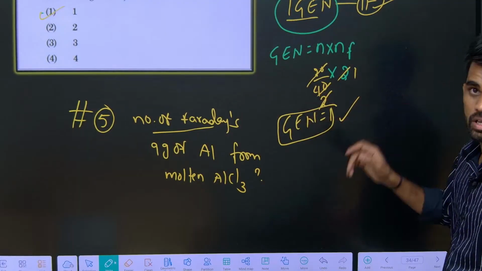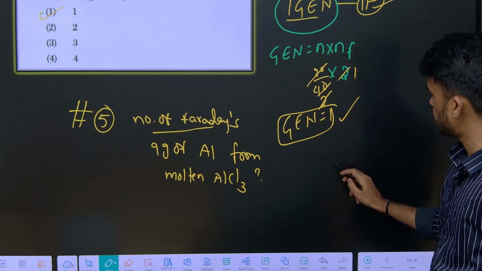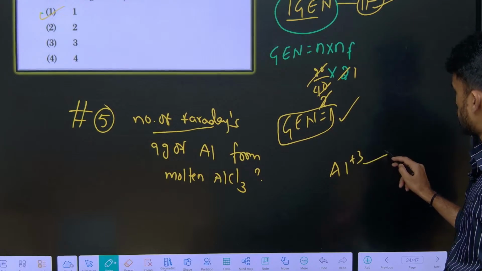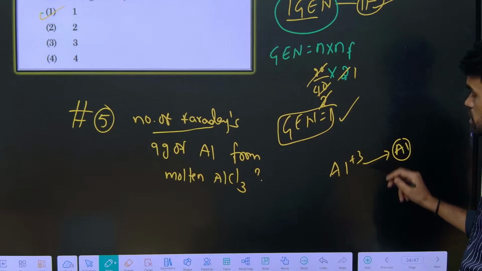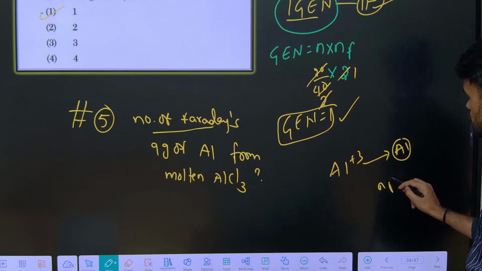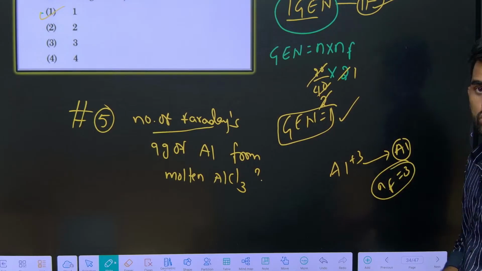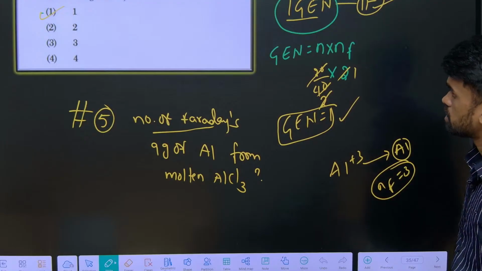Similar to this only. For aluminium, always remember Al plus 3 now. For conversion of aluminium plus 3 to aluminium, how many electrons are required? 3. Therefore its n factor is 3. Based on this you can do the further process and tell me the answer in the comment box.